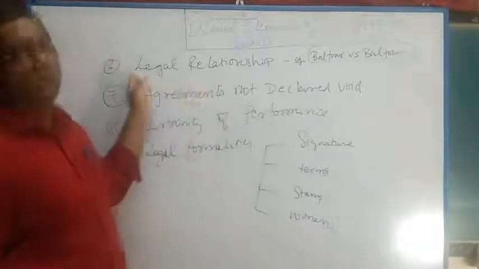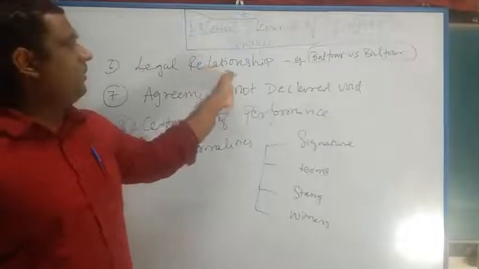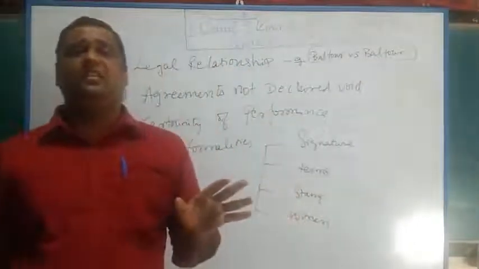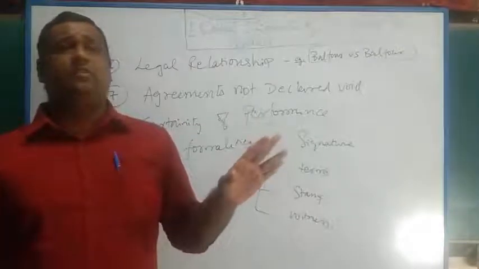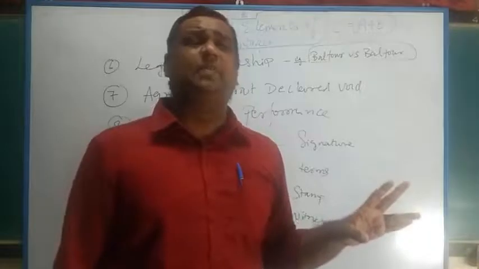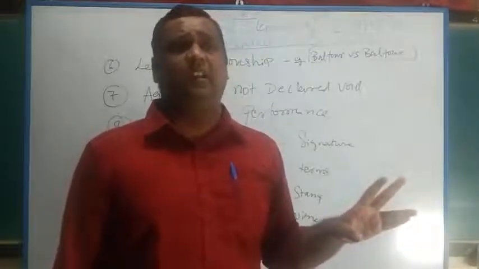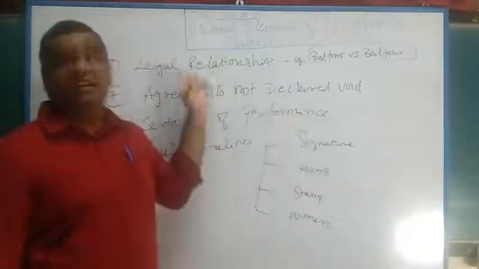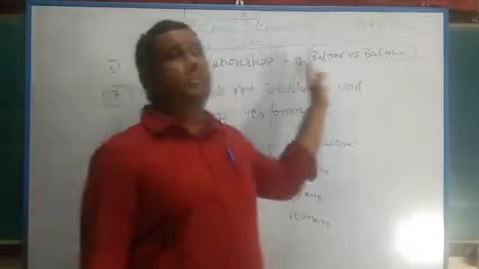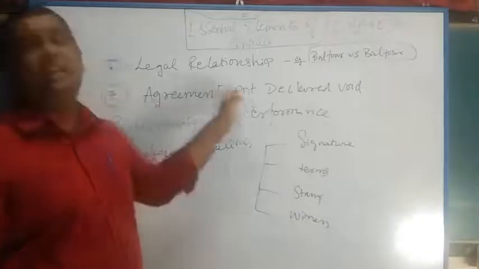Sixth point is, as I said, which is there on the board, legal relationship, Balfour versus Balfour. Agreements of domestic personal nature cannot be contracts. Only such contracts which give rise to legal relationship, capable of being enforced in the court of law, acceptable by the court of law as a contract, as agreement. It is said to be legally defined relationships, which is a very important essential element of the agreement to mature into the contract.